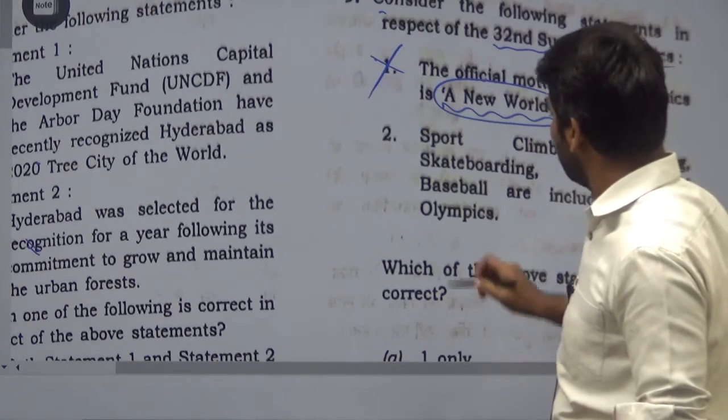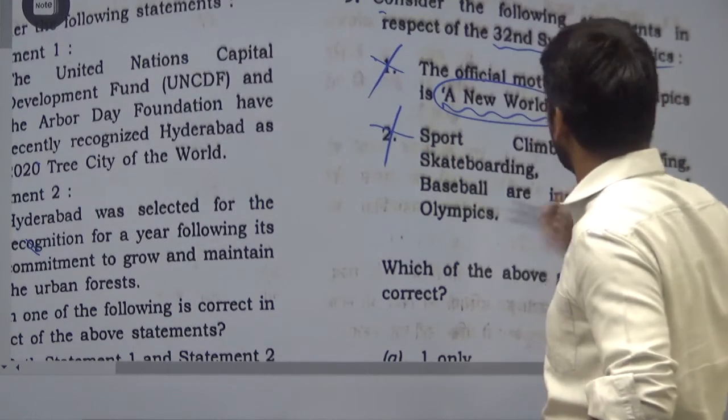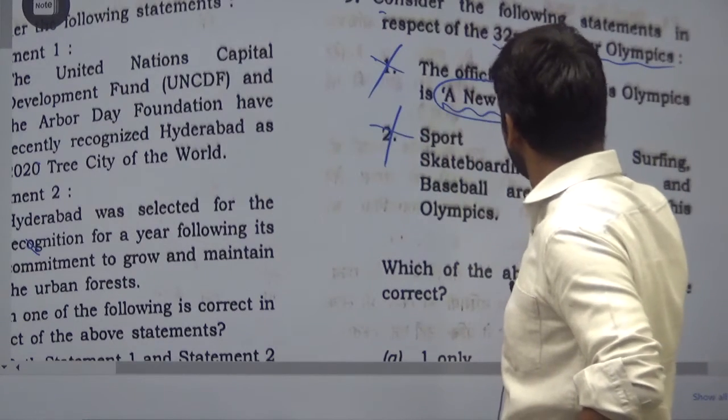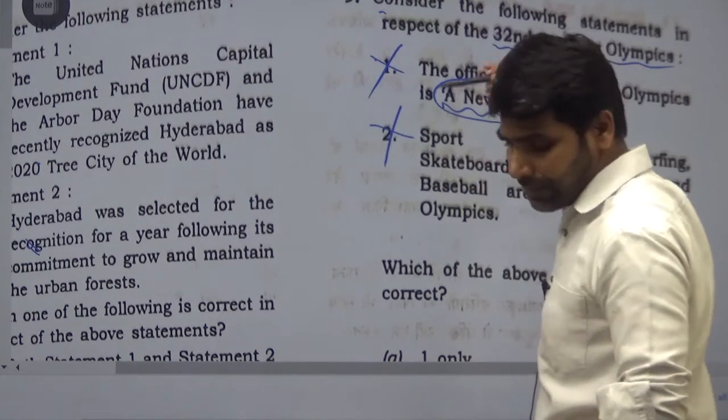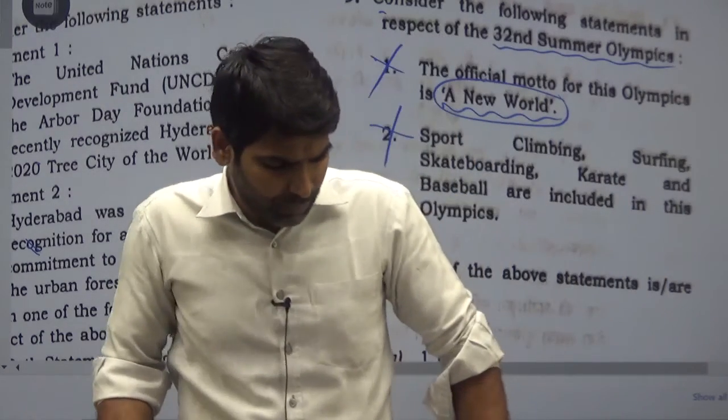So this statement is wrong, because they are not included in this Summer Olympics but in the Olympics that is going to be held in 2024.